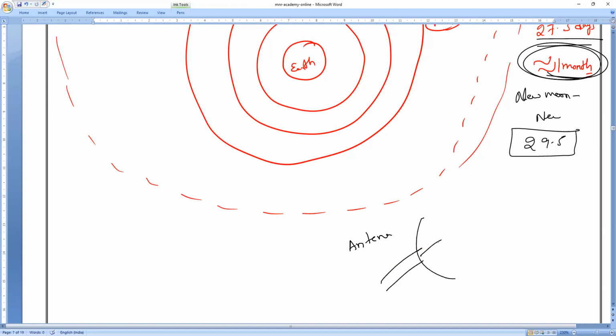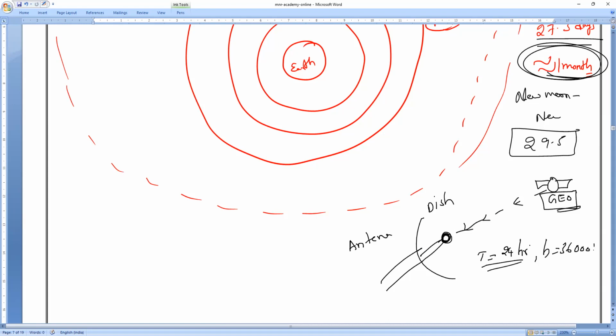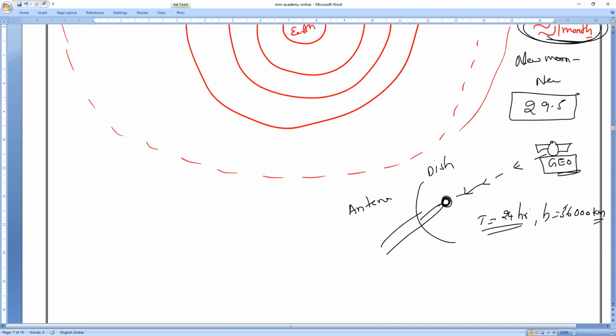The dish antennas, if you notice, all the satellite signals we are getting come from satellites present at geostationary orbits. From there the satellite communication, everything will be functioning, all the signals and dish antennas. These satellites take 24 hours to complete one rotation. And you remember the height, everybody? They are present 36,000 kilometers above the Earth.